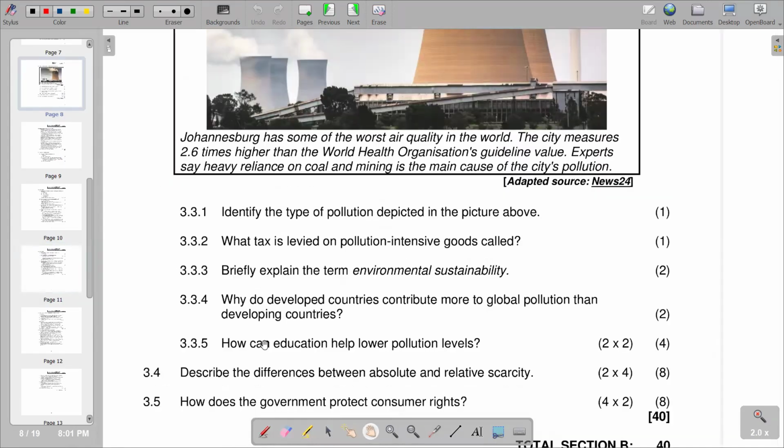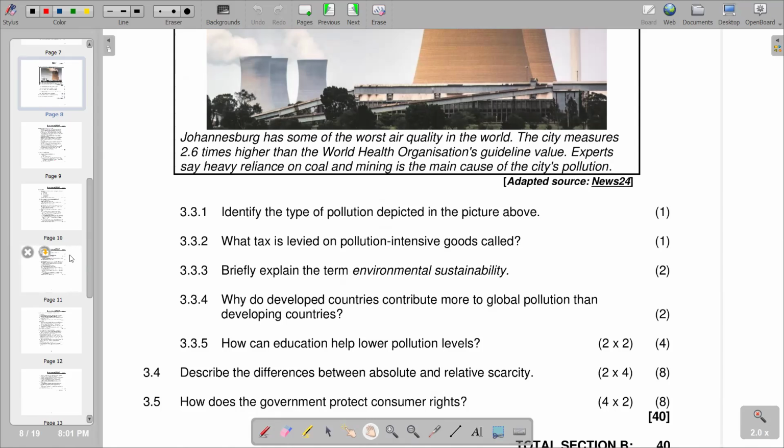How can education help lower pollution levels? So obviously, education is going to lead to awareness of the participants that we have in the economy. So when they are aware of the negative effects of pollution, they are also going to intervene in terms of reduction of the pollution levels.